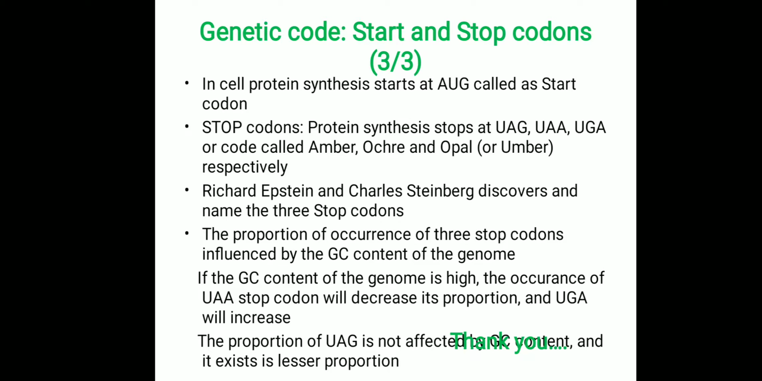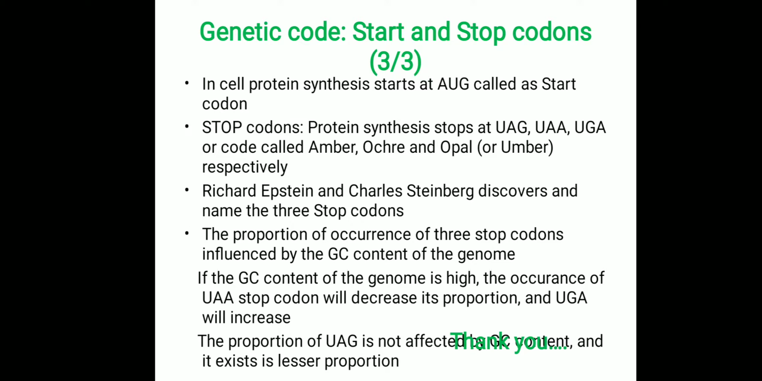Now we will see briefly about the stop codons. Already we saw that the AUG codon is the start codon. And whenever the ribosome machinery reads the stop codon, UAG, UAA, or UGA, it will stop the translation. These 3 triplets are also named Amber, Ochre, and Opal codons. UAG is called Amber, UAA is called Ochre, and UGA is called Opal.